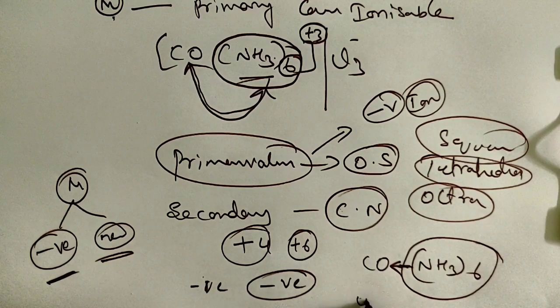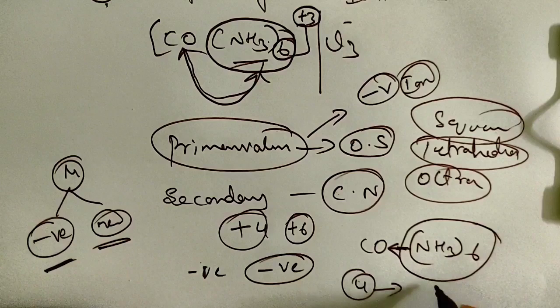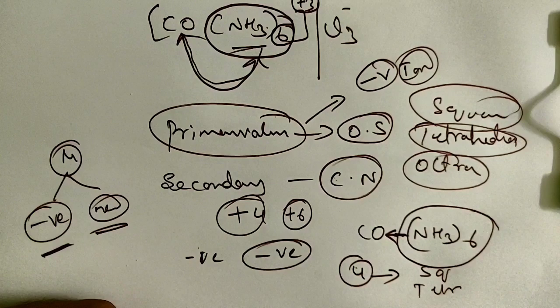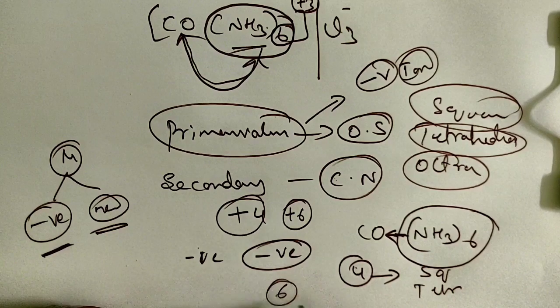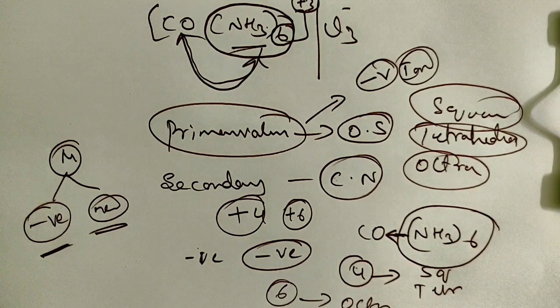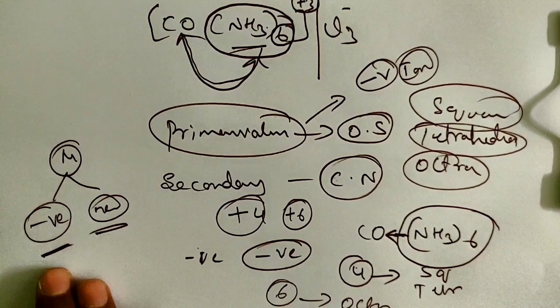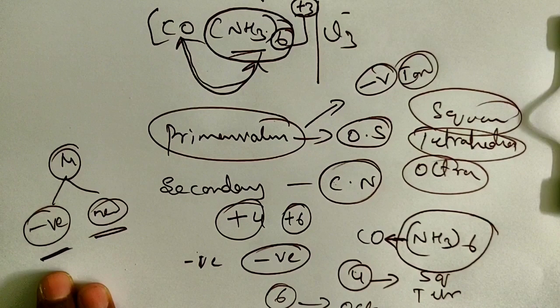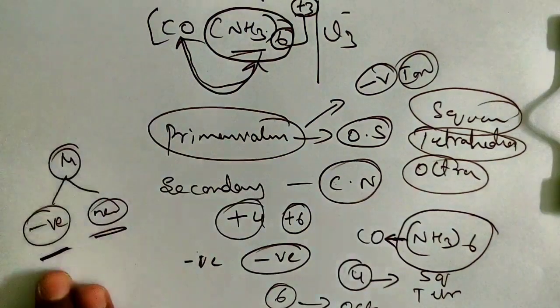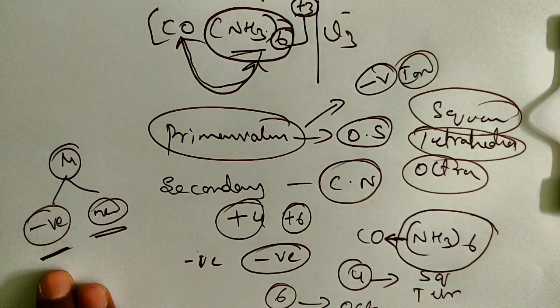If the coordination number is 4, then it can be either square planar or tetrahedral. Clear? When the coordination number is 6, it will be an octahedral structure. Clear, children? Based on this, we are going to write the coordination compounds. Whatever coordination compounds there are, all will be satisfied by Werner's theory.